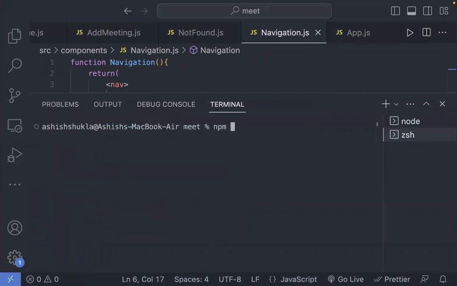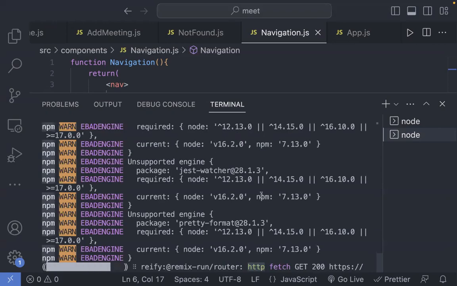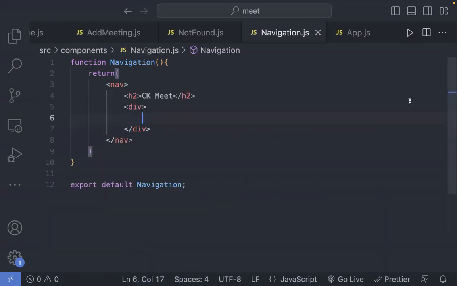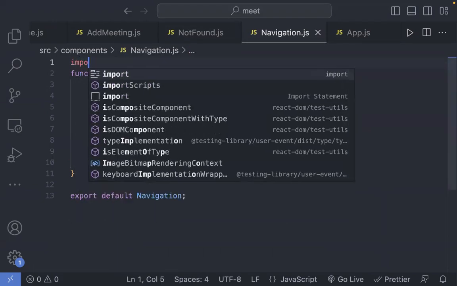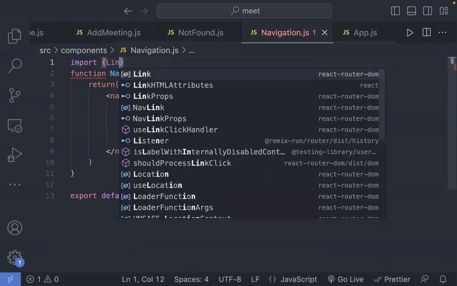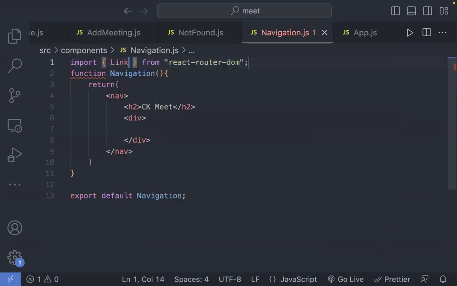We'll say npm install react-router-dom. So we are even installing that. It's done. Let's go here and import Link from react-router-dom. Now I can directly use the Link over here.